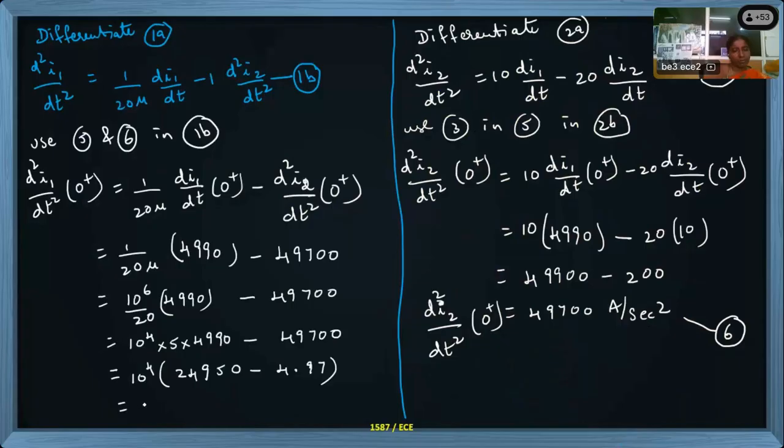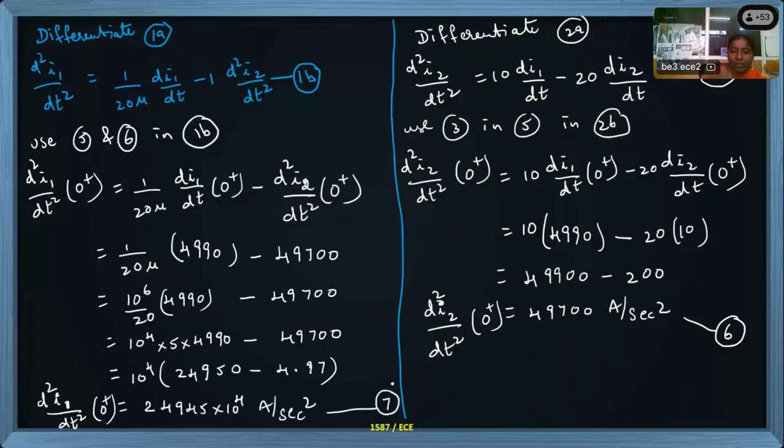So finally it becomes approximately 2.49 into 10 power 4... 4.97 minus 0.499 times 5 gives approximately 2.245 into 10 power 4 ampere per second square. This is the final answer, which is d square I1 by dt square at 0 plus. This is the last answer, equation number 7.